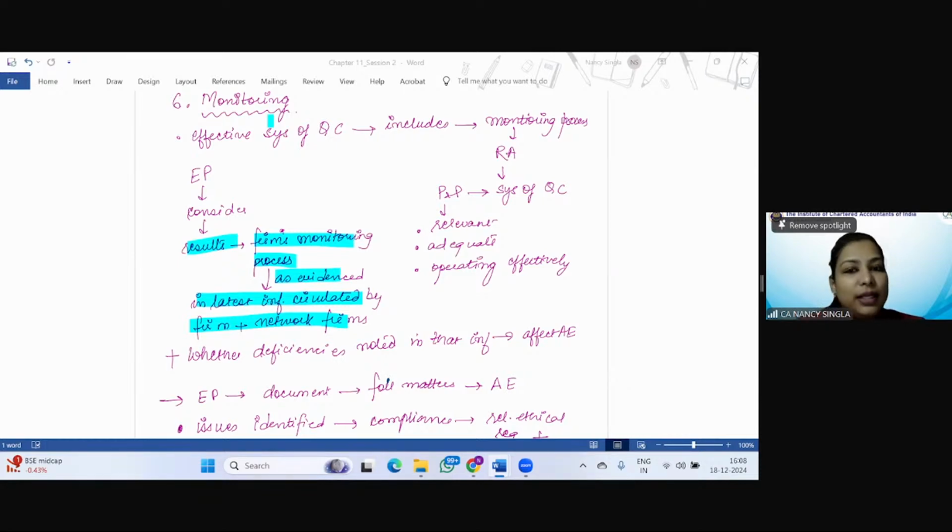See, it is SQC1. So basically, I want you all to write that in SQC1 there is a responsibility on the firm, right?